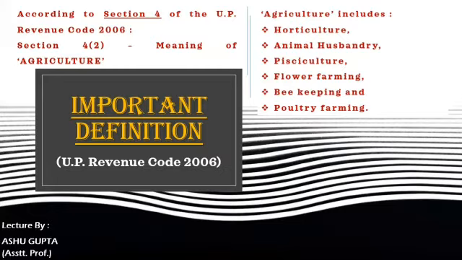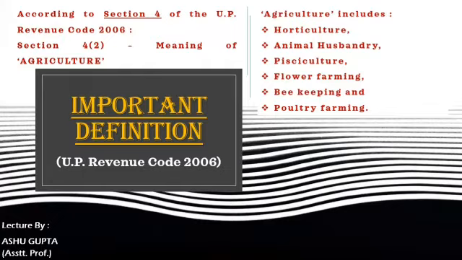2006. According to Section 4 of the UP Revenue Code 2006, there are many definitions, but here we are discussing only the important definitions which are often asked in your exam papers. That's why, first of all, there are important definitions which are covered in 4 marks in